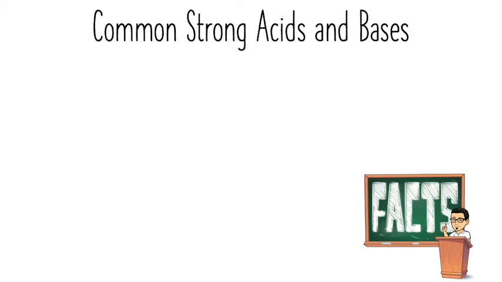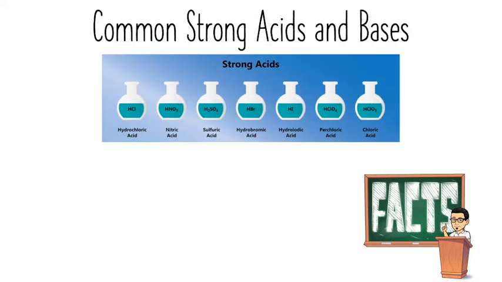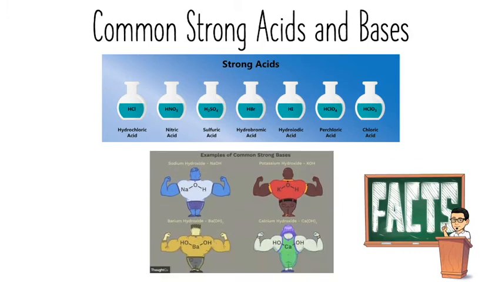There are only a few strong acids. The strong acids are hydrochloric acid, nitric acid, sulfuric acid, hydrobromic acid, hydroiodic acid, perchloric acid, and chloric acid. All the other acids are weak. The hydroxides of the group 1 or alkali metals and group 2 alkaline earth metals usually are considered to be strong bases. These are classic Arrhenius bases.